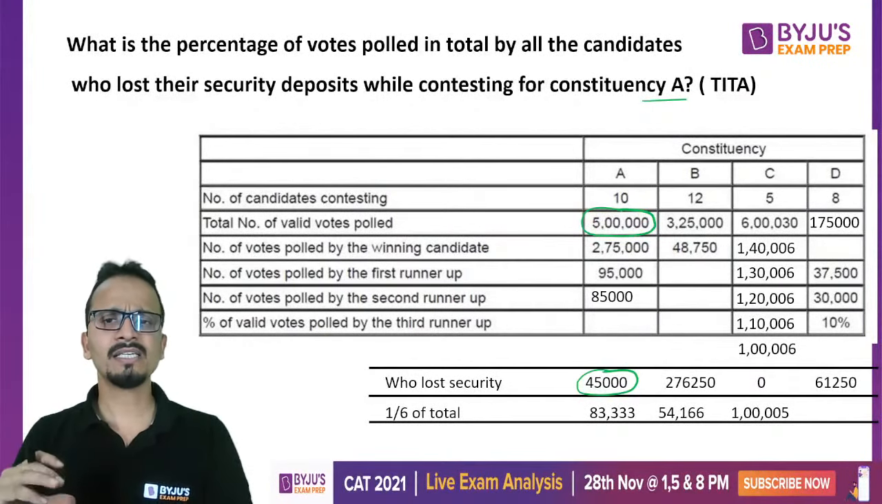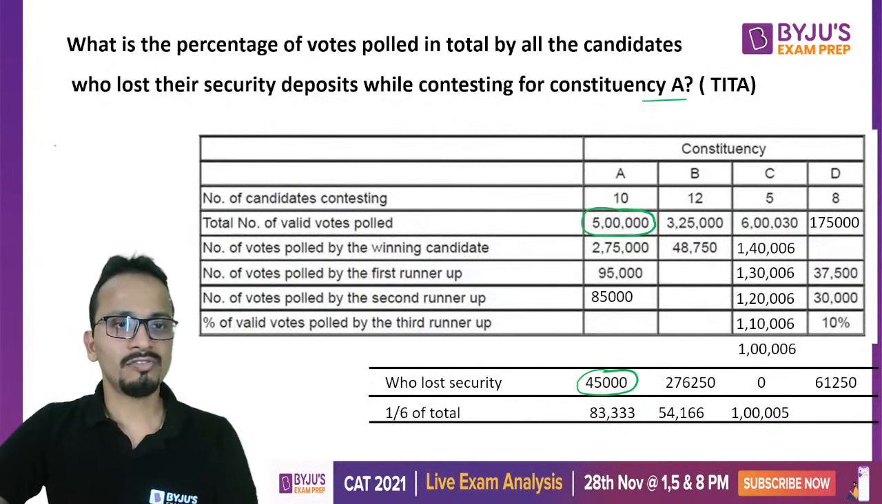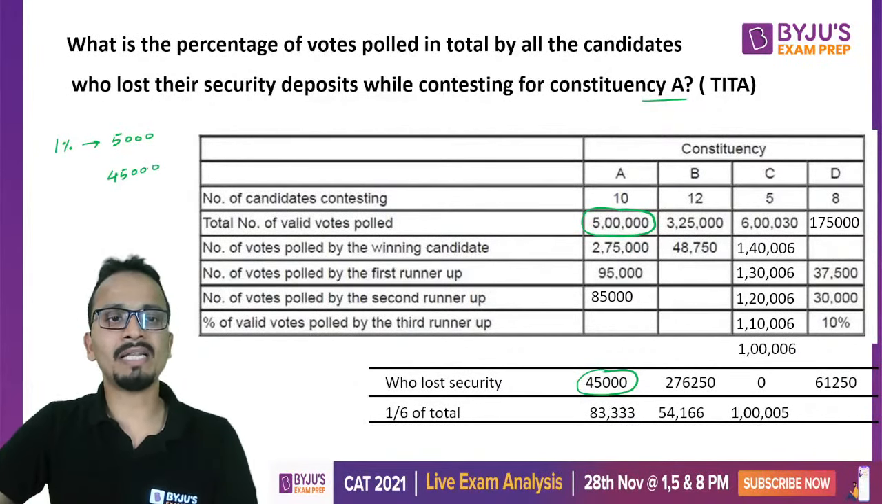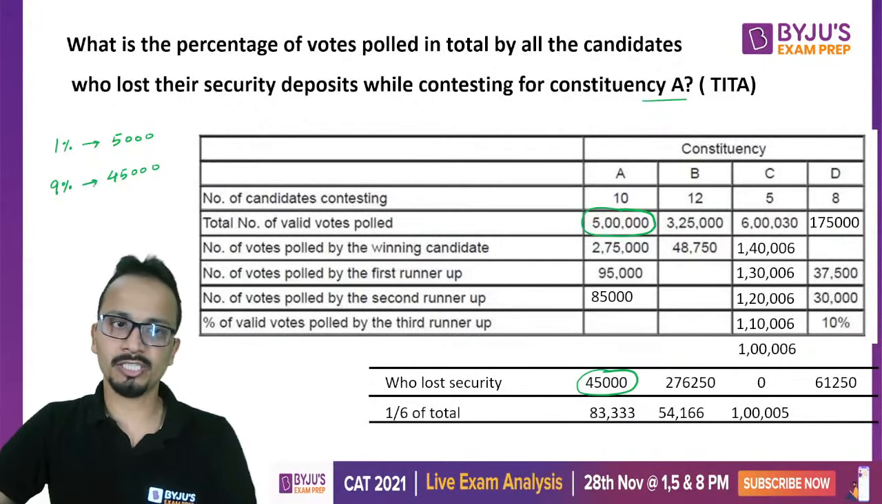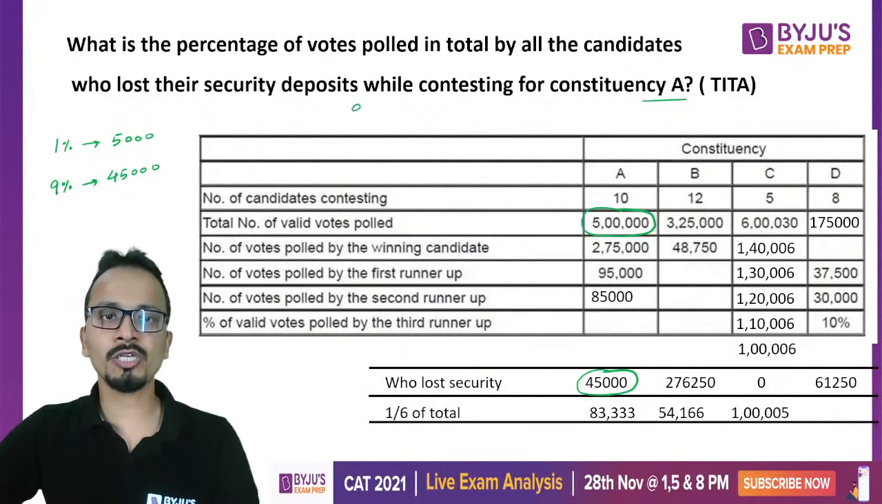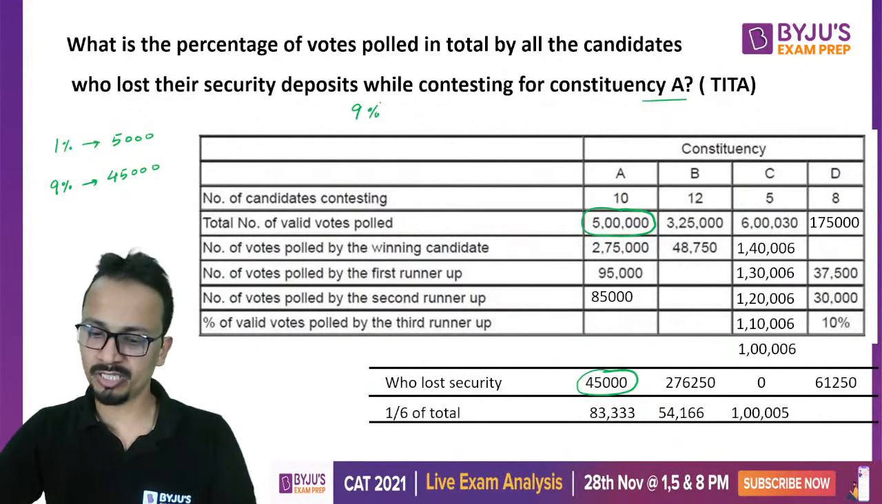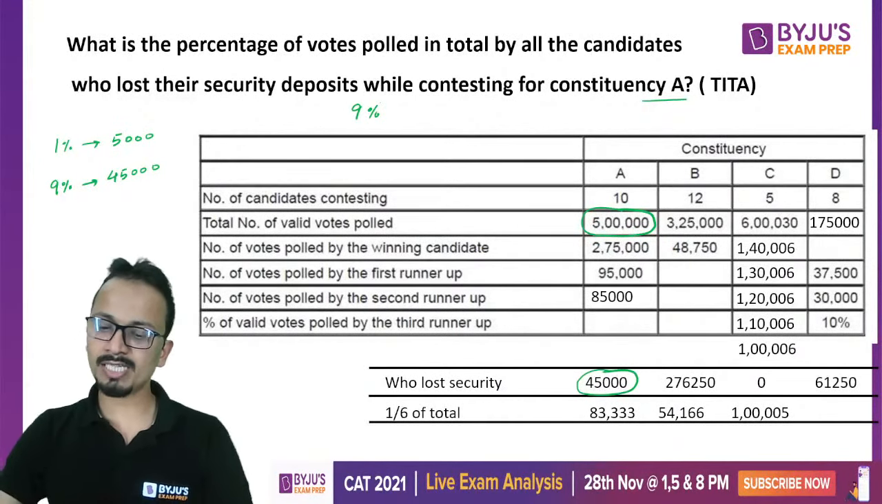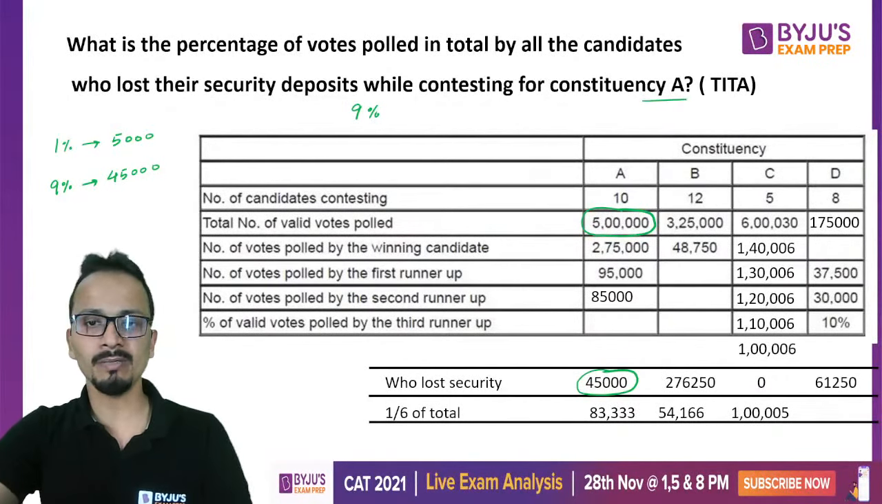1% of 5 lakhs is 5,000. I need 45,000, so I will multiply it by 9. So it will come out to be 9%. So the answer for this question will be 9%. Alright, so this was a theta type question. The answer is 9%. Very simple.